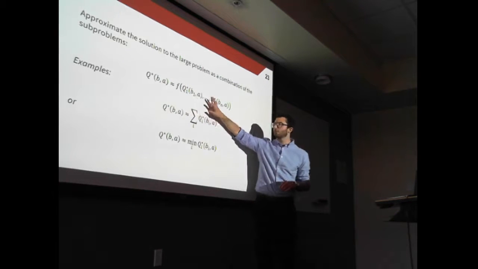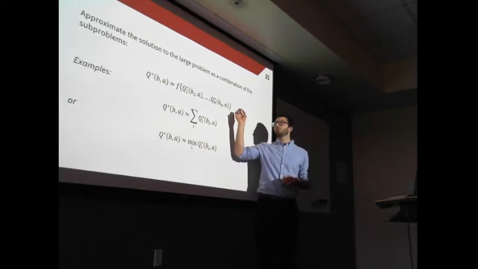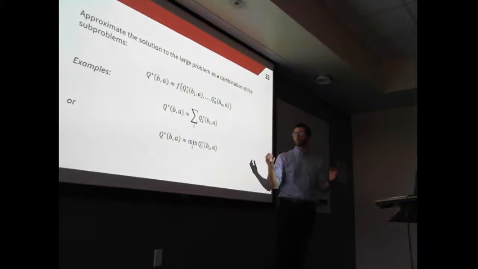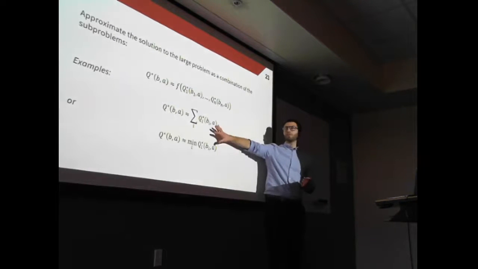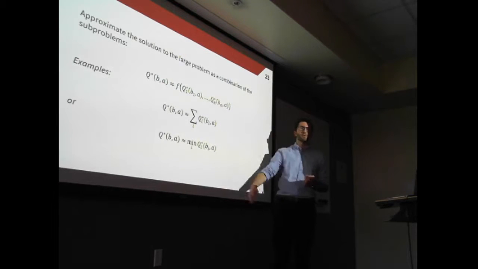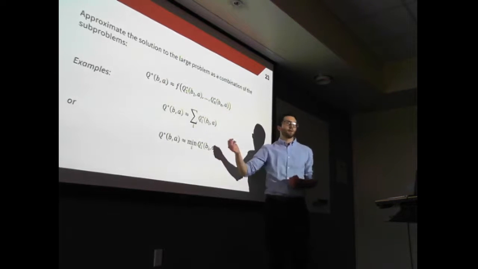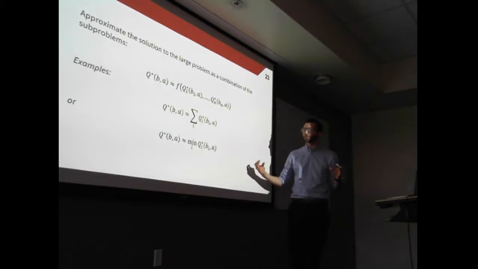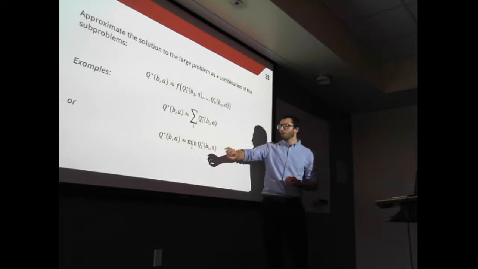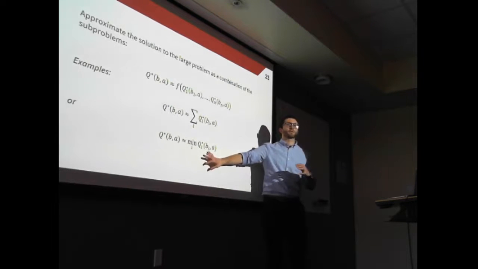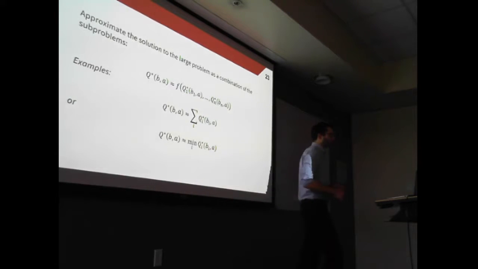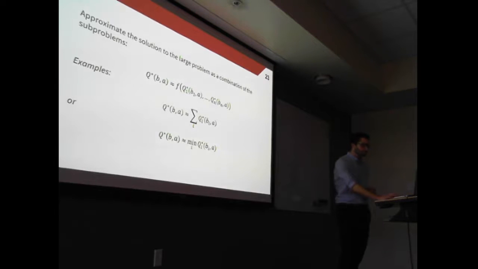We'll compute Q1 to Qn. And then we'll try to combine those individual value functions to approximate the value function of the global problem. So here are two examples that one could use to approximate this value function. We could take the average of them, which is essentially considering that every subproblem is equally important, and we try to maximize the overall utility. Or we could take the minimum, so this would be, for example, a worst case approach, where we only consider the subproblem that has the worst value. It's like doing the least possible harm kind of approach.